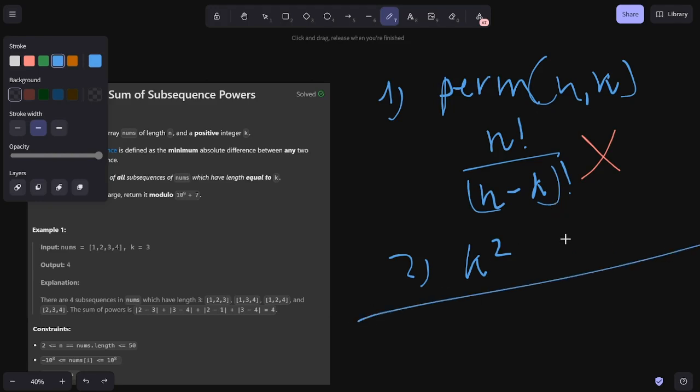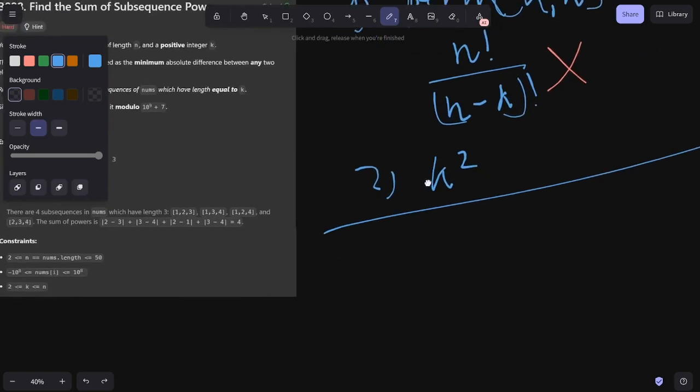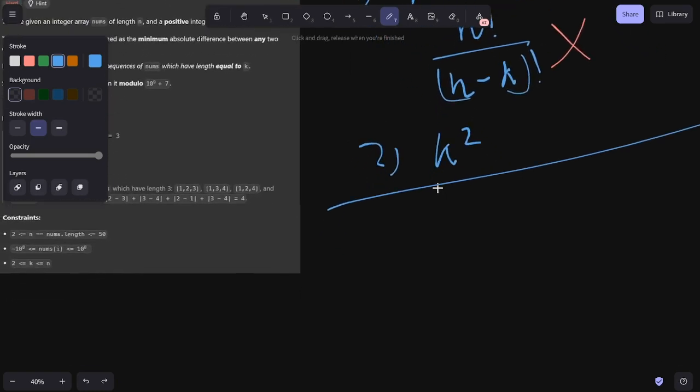So how do we reframe this problem in terms of a smaller problem so that we can take advantage of dynamic programming and memoization here? One good trick that I usually like to think about with subsequences like this is that a subsequence is all about choosing the numbers, right? A number can either be in it or not in it. So if you think about choosing the number, then each problem of choosing a subsequence boils down to: at position i, do you take number i or not?